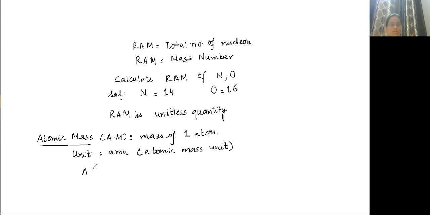So what is atomic mass and how will you calculate it? Mass of one atom. How will you calculate the mass of one atom? Mass of one atom is equal to the total number of nucleons into the mass of one nucleon.